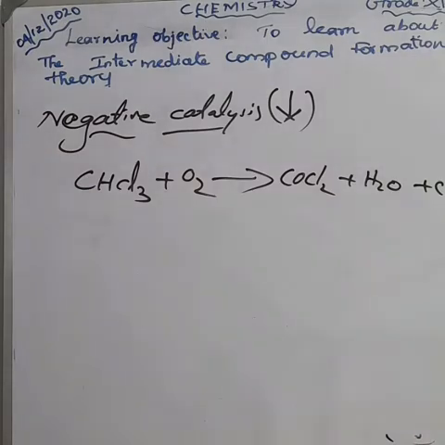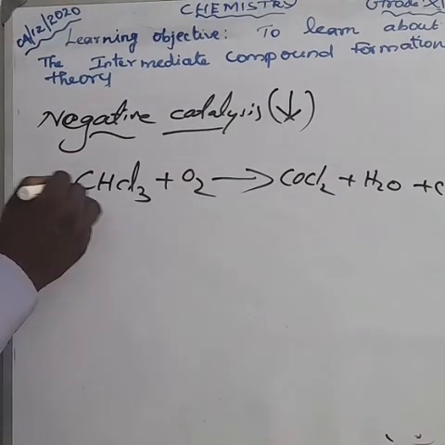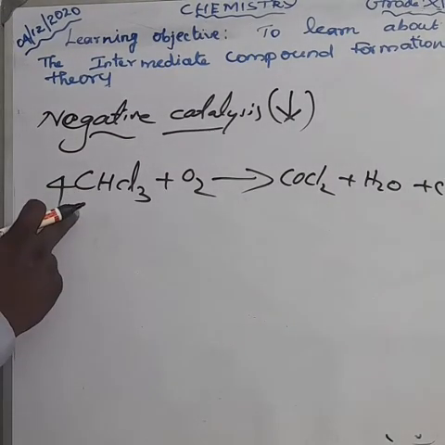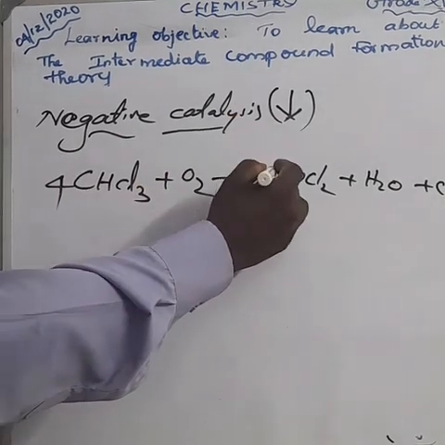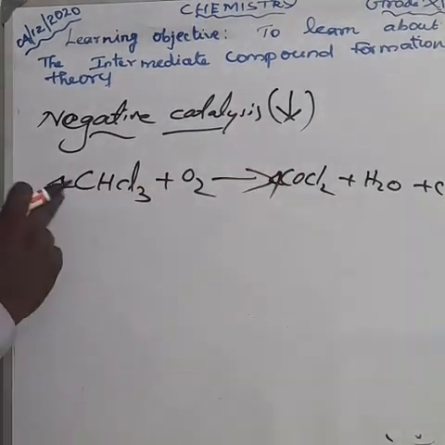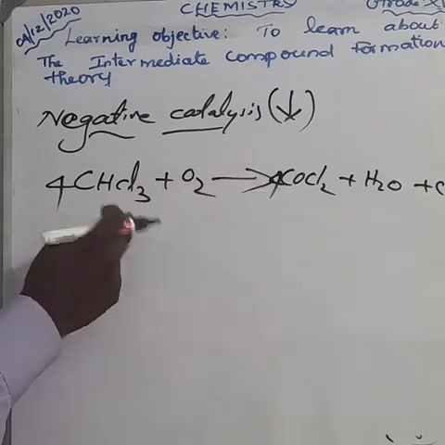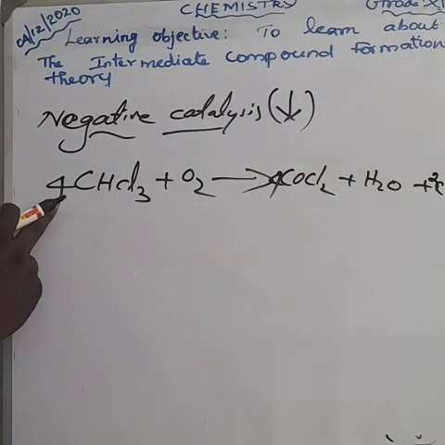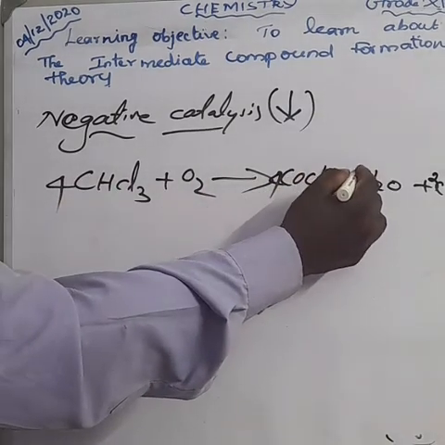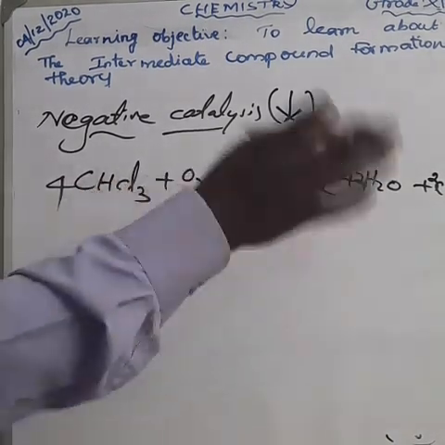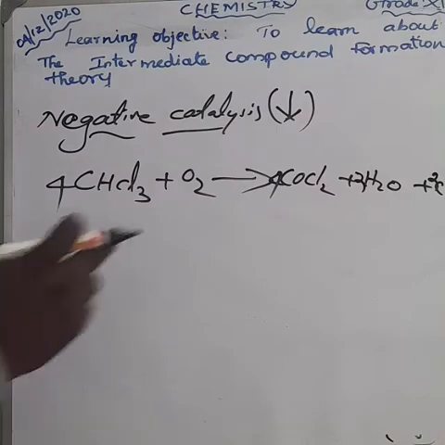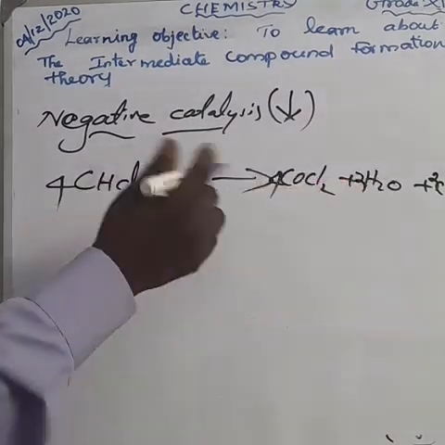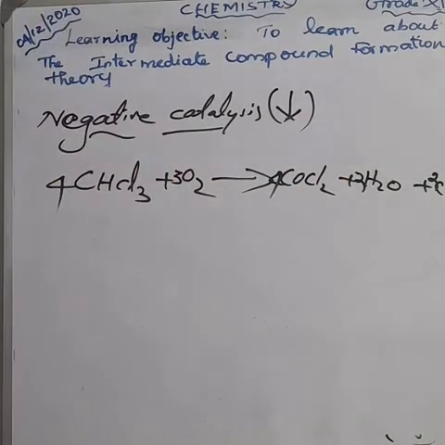How can we balance the equation? The best way, for ease, is to make it 4 here. How much carbonyl chloride? 4 is there. How much chlorine? Out of 4, 8 over, then we have 2. How much hydrogen is there? 4 hydrogen, so make it 2. Oxygen also 2. Here also we have 4, so make it 3 here. Now the equation is balanced.